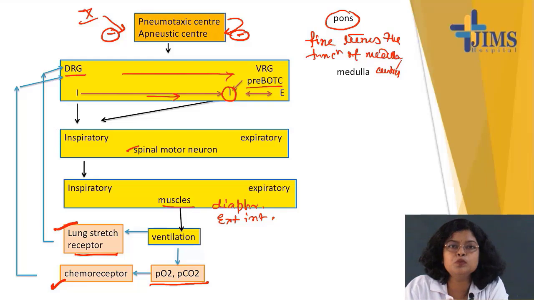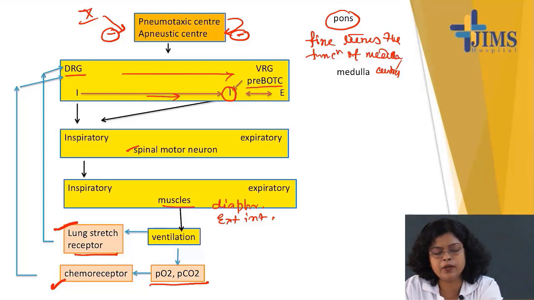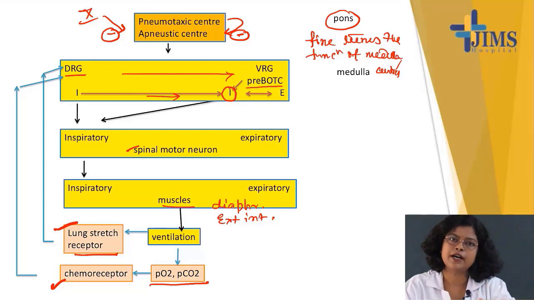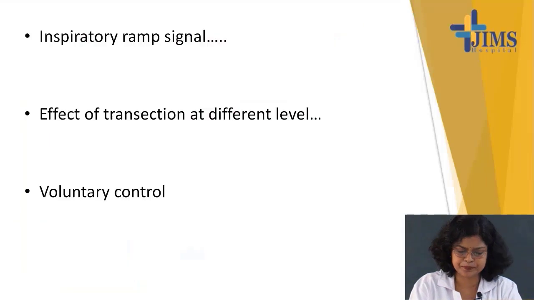That is, it smoothens the transition between inspiration and expiration. And overall pneumotaxic and apneustic center will fine tune the activity of medullary respiratory center. Okay, this is all about the functioning of this neural control of respiration.